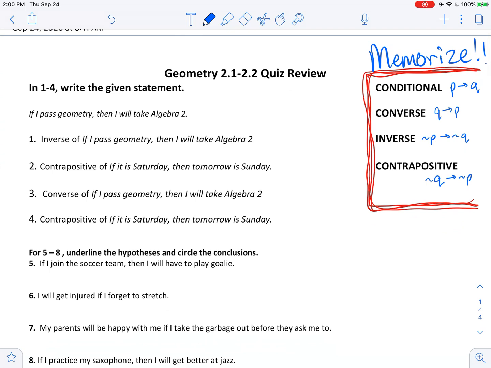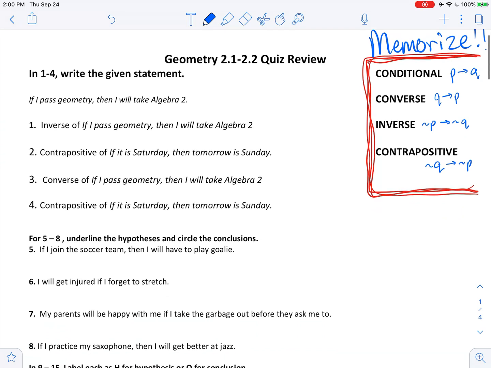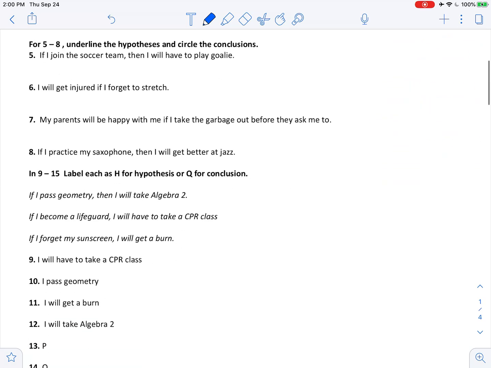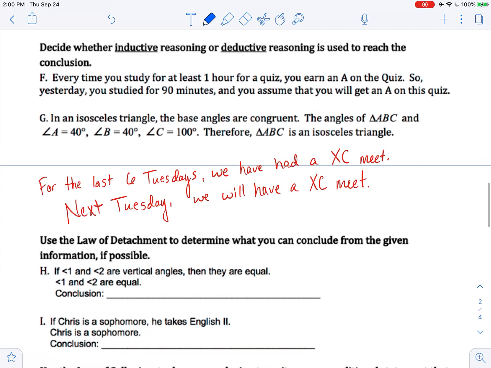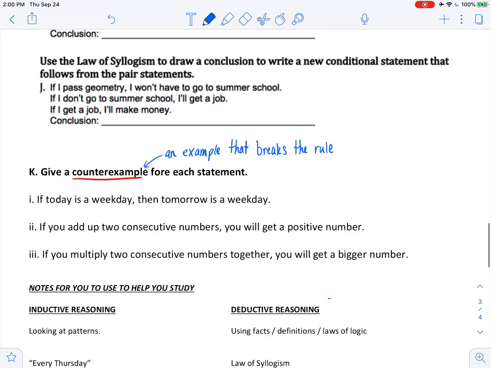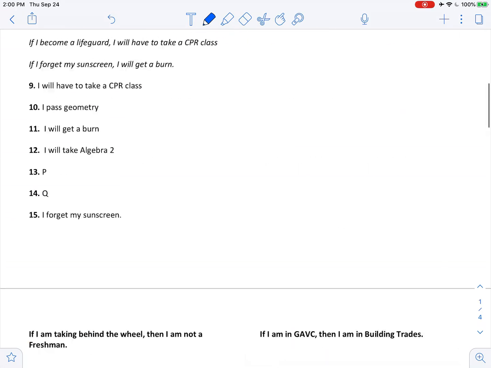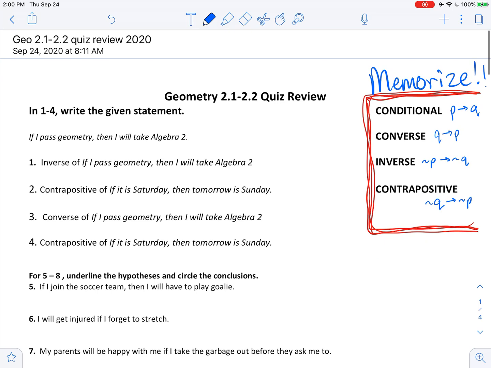I'm going to go over just the hypothesis and conclusion alone, just the conditional, converse, inverse, contrapositive alone, and then we'll go over some inductive and deductive. So those will be separate videos. The most important thing for you to do is to memorize all of this stuff. You've got to know that. That's like half of your quiz tomorrow.